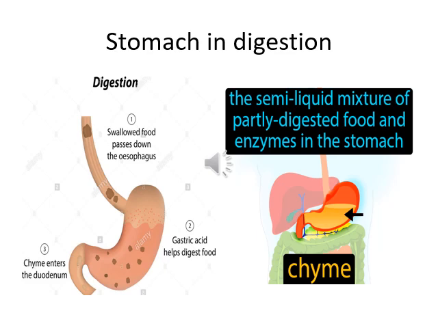Here the stomach contains gastric acid that churns the food to digest it properly, and then the semi-liquid mixture of partially digested food and enzymes in the stomach is what we call chyme. This chyme enters the duodenum, a part of the small intestine. The small intestine contains the duodenum, jejunum and ileum.